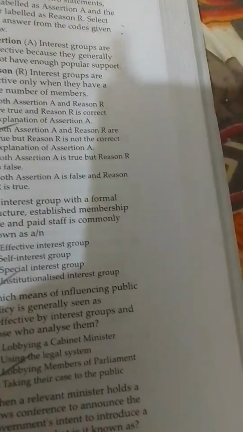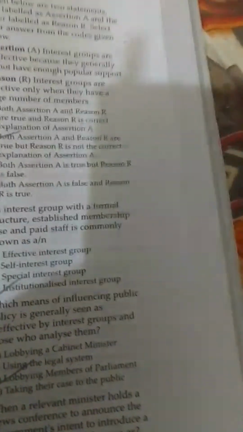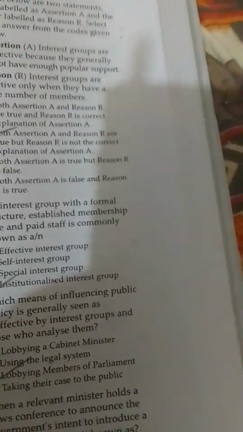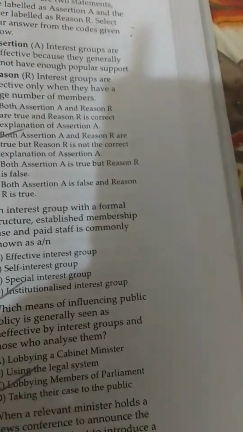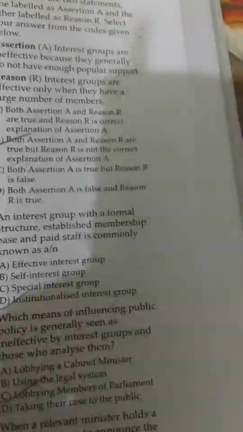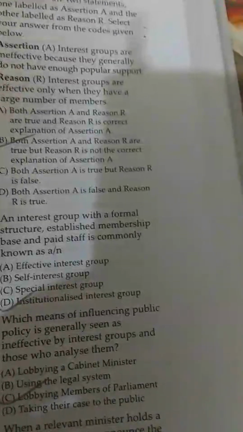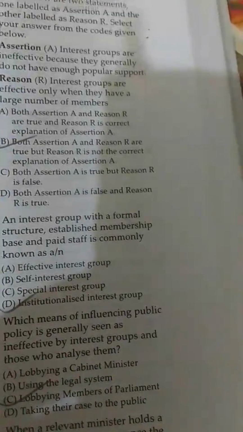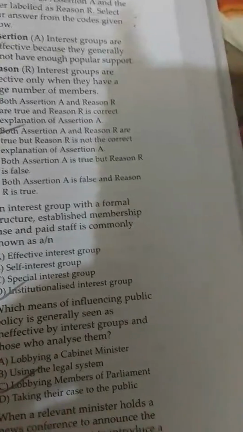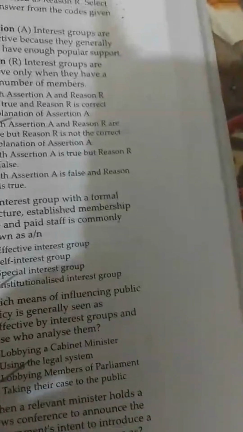An interest group with a formal structure, established membership base and paid staff is commonly known as an institutionalized interest group.